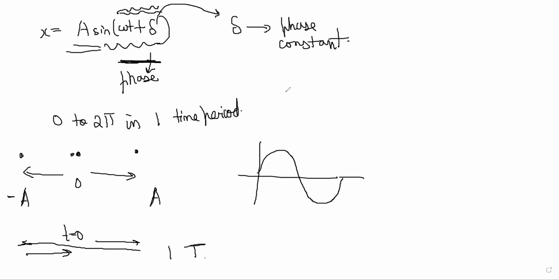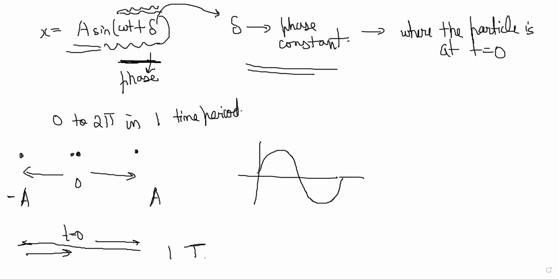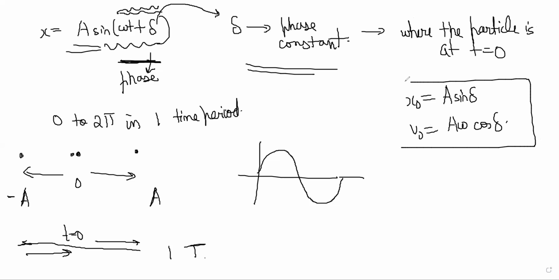Okay. Phase constant we have already discussed. Phase constant tells you where the particle is at t is equal to 0. Because at t is equal to 0, x naught is equal to basically a sine phi, and v naught is equal to a omega cos phi. So this delta tells you what is the initial situation at origin time. When time is 0, what is the initial situation?